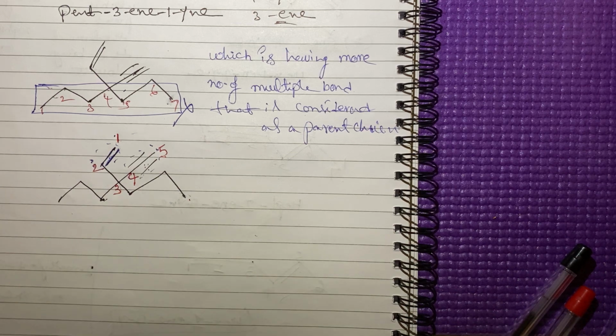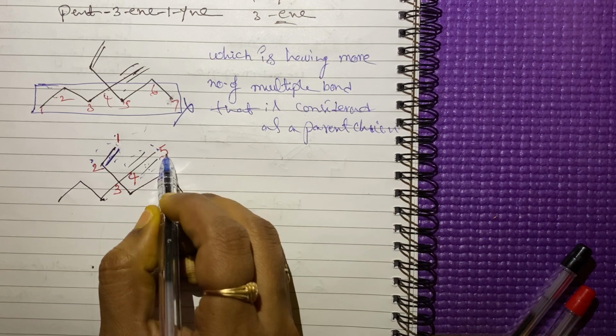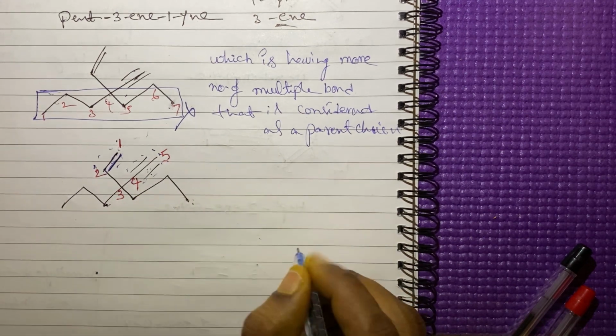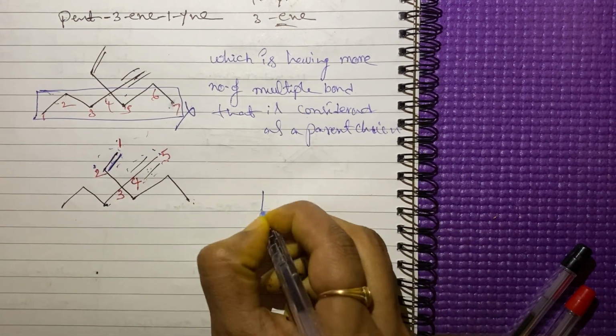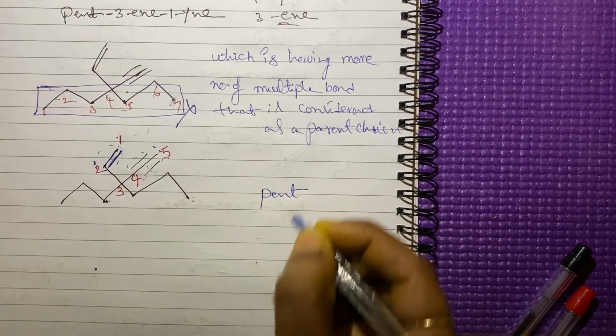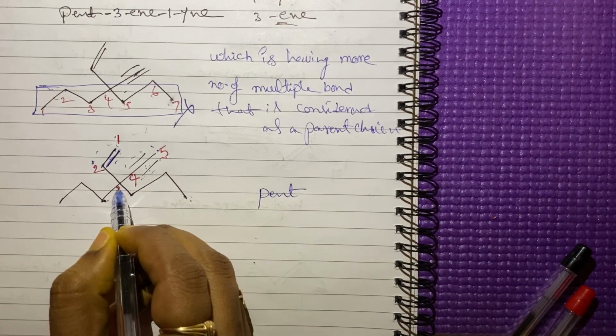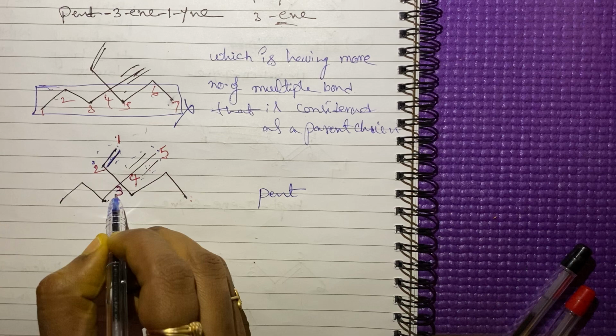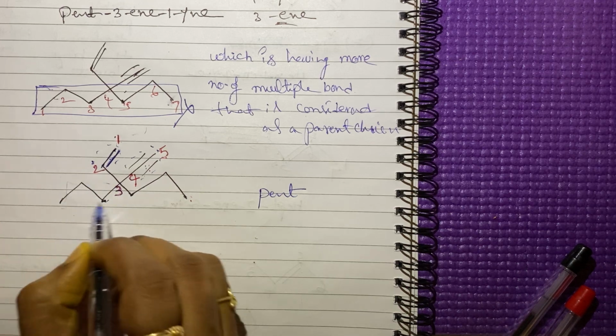See, now you give the name for this compound. First thing, the parent chain contains 5 carbon atoms, so we have to use pent, right? In the third position, we have to check whether any substituents are there or not.